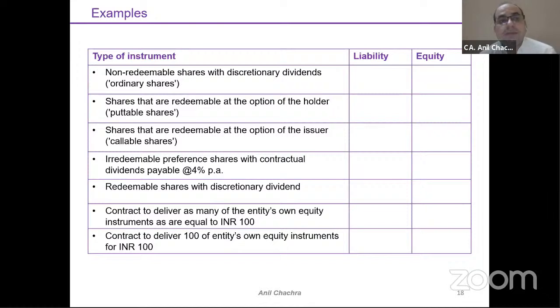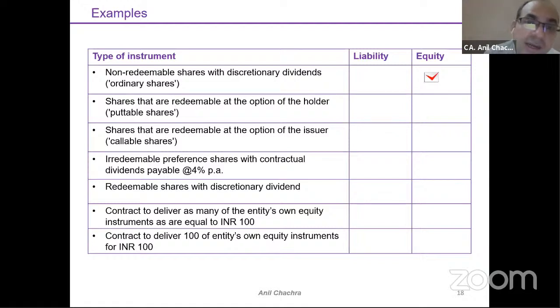So this, see, non-redeemable shares means I have no obligation. So that means although the dividend is discretionary, it will always be my equity part, right? So these preference shares will get classified under the equity part.